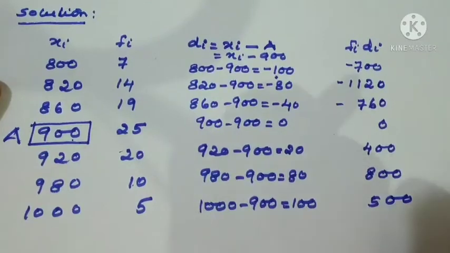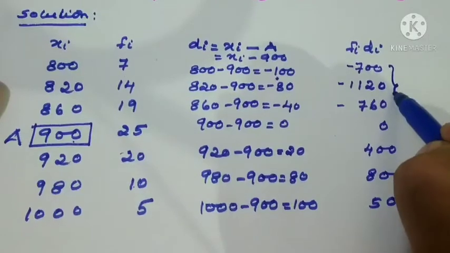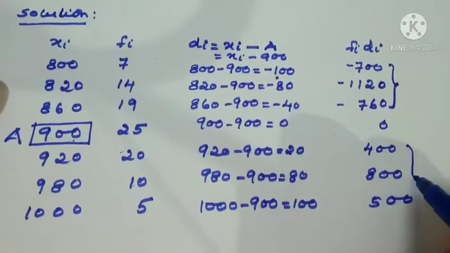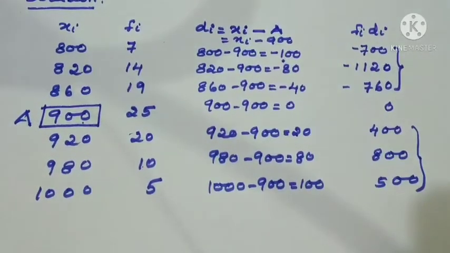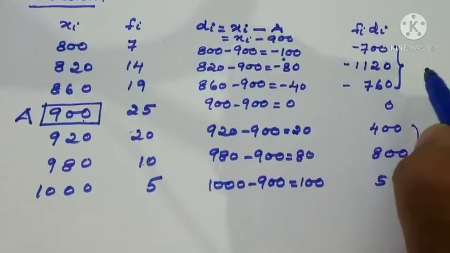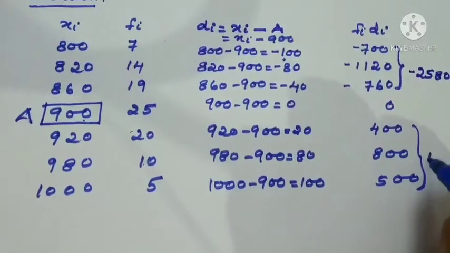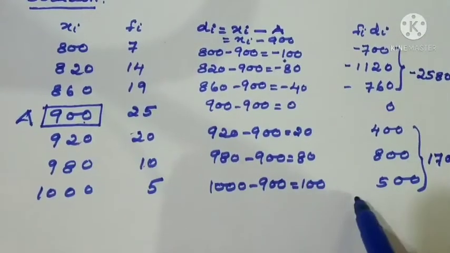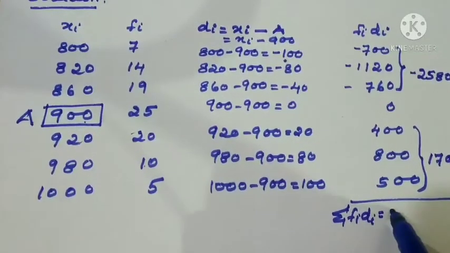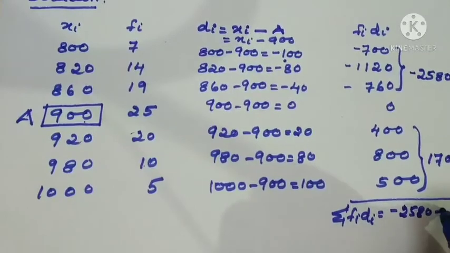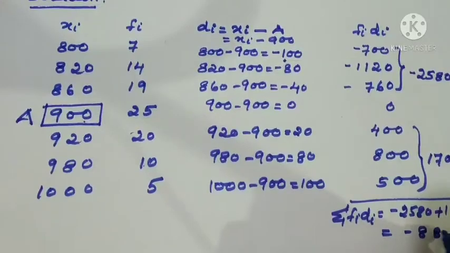So here you have sigma Fi di to be calculated. What we should do is add the minus values here and the plus values here. If we add the minus values, we'll get minus 2580 here. Here plus 1700. So now we should add: sigma Fi di equal to minus 2580 plus 1700. The answer is minus 880.